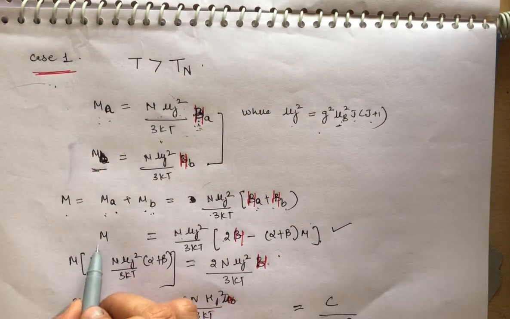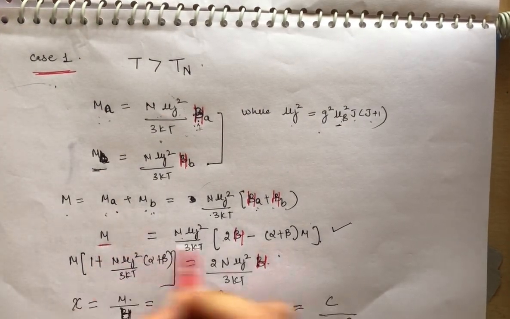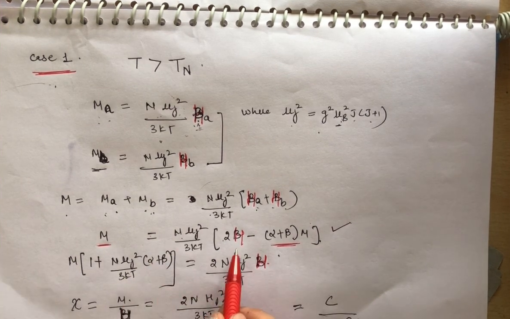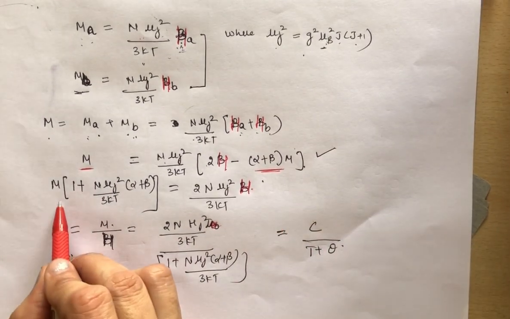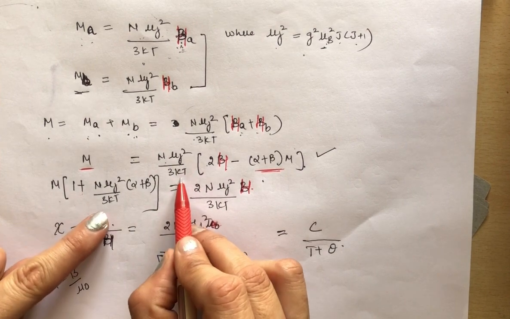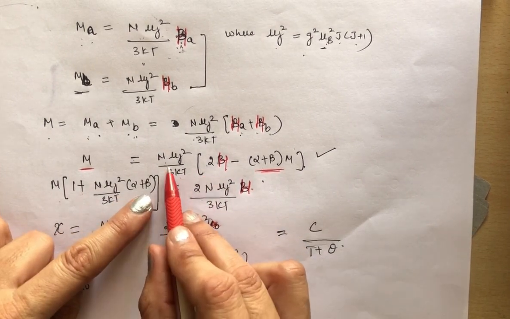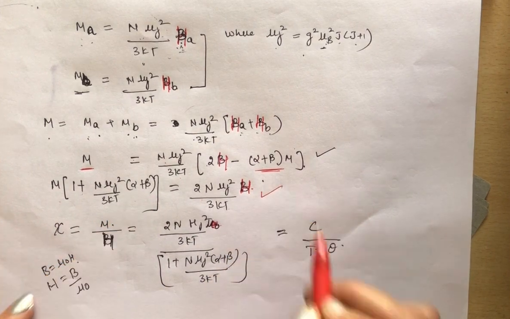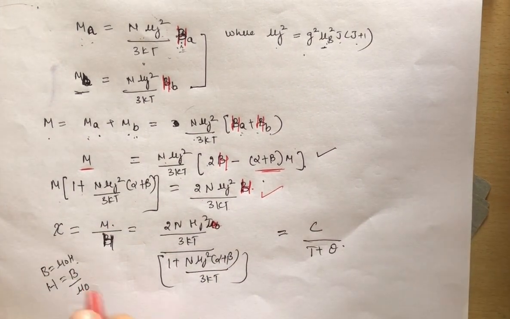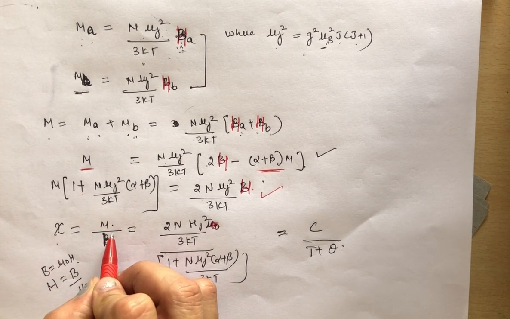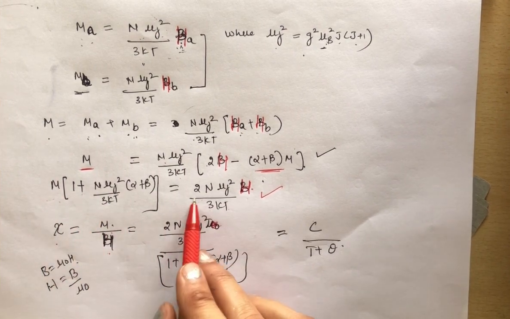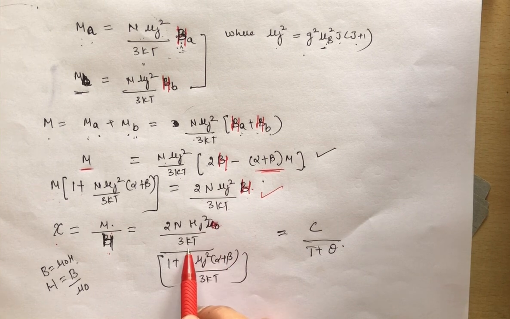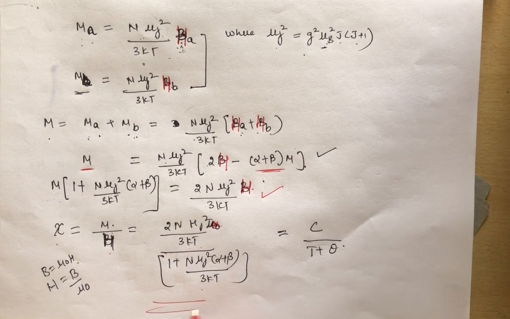So now this is also M, this is also M. Taking the terms having M on the left hand side, what you get is M into 1 plus N mu J square upon 3 kT into alpha plus beta, and this is equal to 2 N mu J square upon 3 kT into H. So this is our equation now. We know that susceptibility is equal to M by H. So taking M by H, the susceptibility is 2 N mu J square upon 3 kT upon 1 plus N mu J square alpha plus beta upon 3 kT. So this is the value of susceptibility.